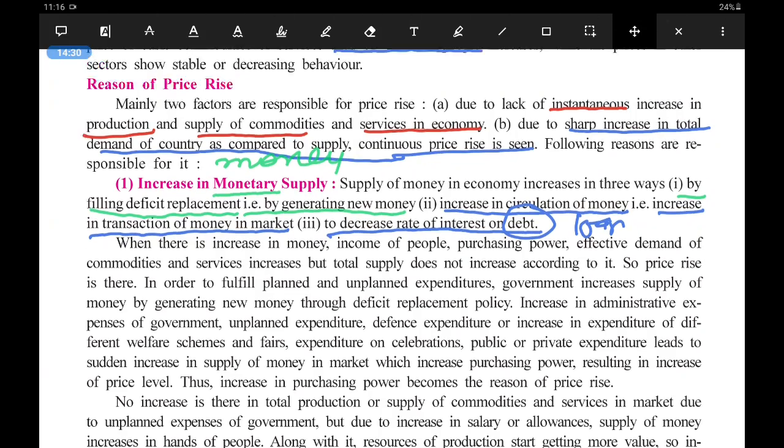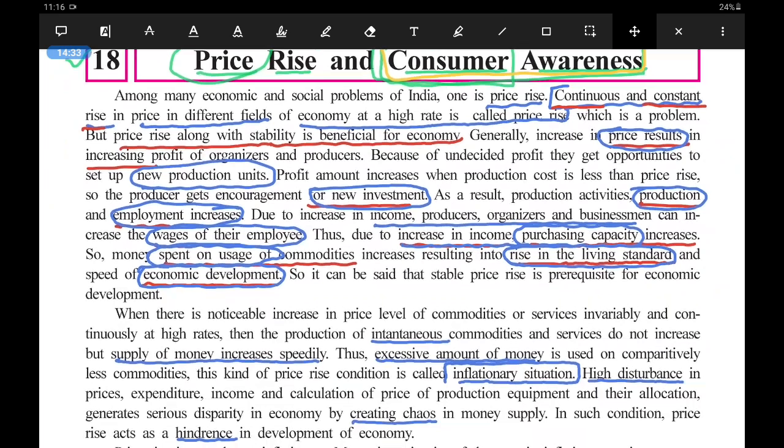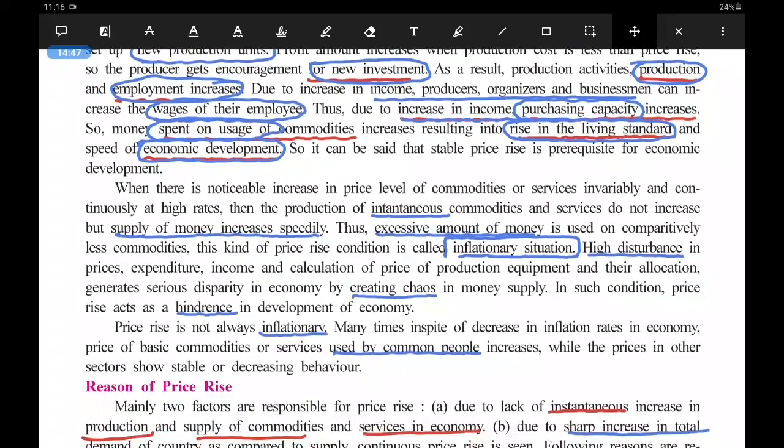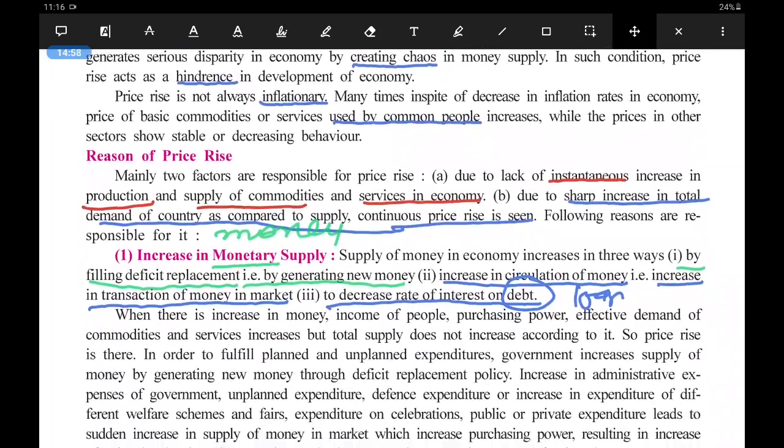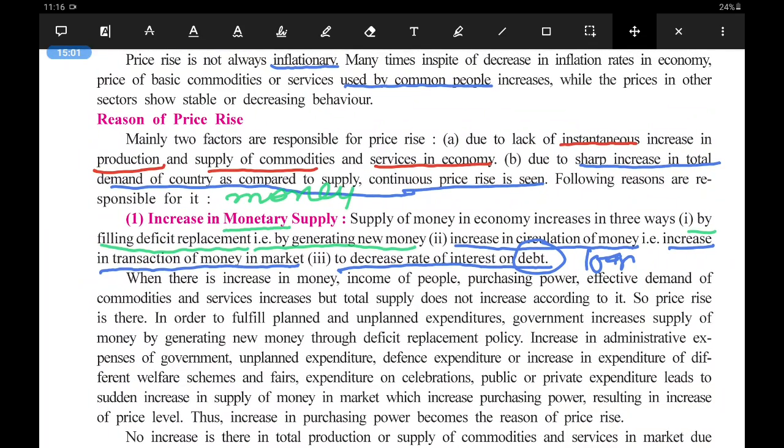So we saw here about the rates, how continuous and constant price rise is very bad for the economy. At the same time, we saw that a stable price rise is economically good. We saw the reasons how it can be good. We also saw how it can be a hindrance to the development of the economy if it is not done in a proper way, right? And we are seeing the reasons for price rise in the economy. So in the next lecture, we will see about that in detail.